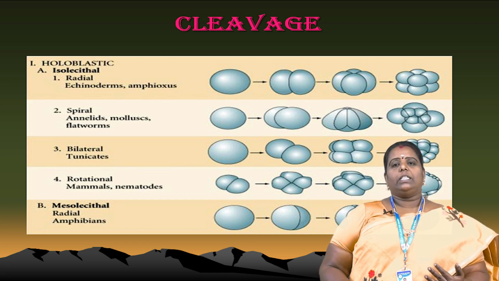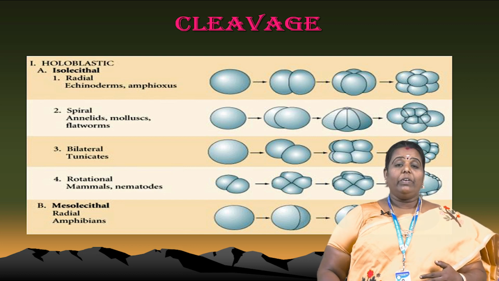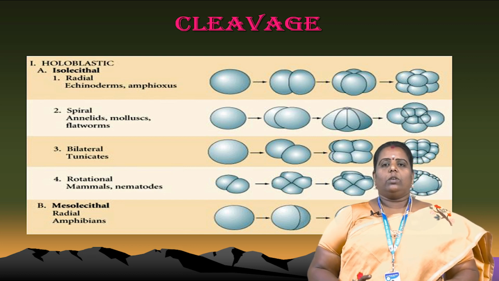Another one is mesolecithal. In radial cleavage, amphibians show mesolecithal cleavage. It's a very good example. Next.